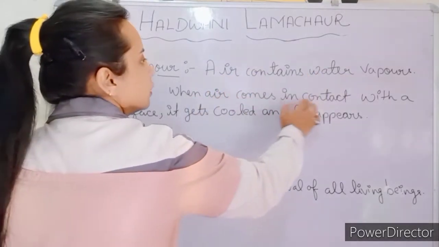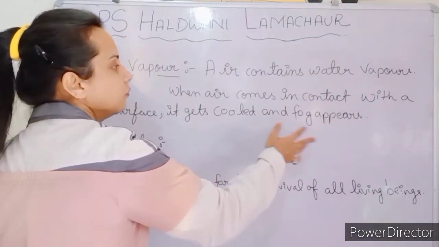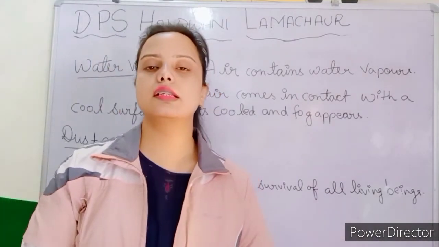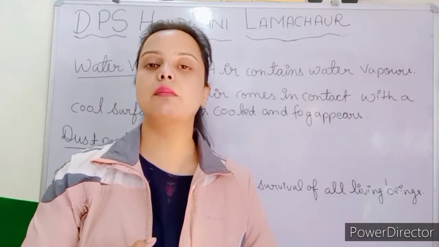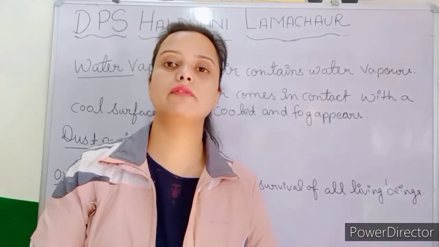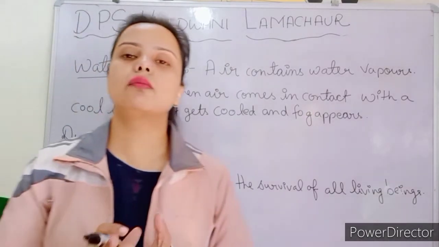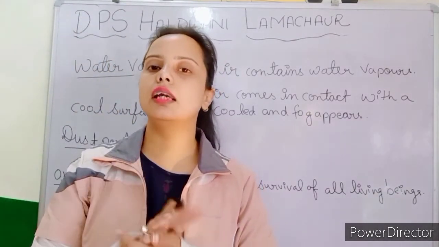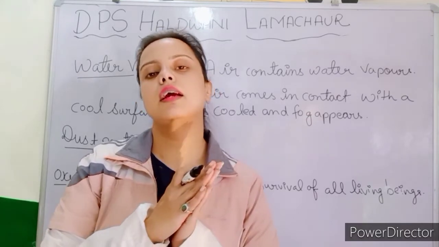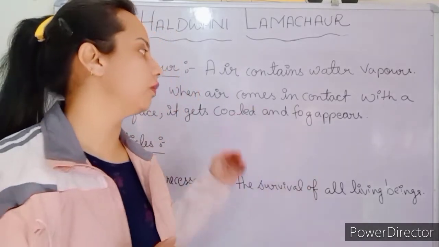When air comes in contact with a cool surface, it gets cool and fog appears. In the winter season, in the morning, you can see fog. That is because water vapor is present in the atmosphere, and when the air comes in contact with a cooler surface, it results in the appearance of fog.